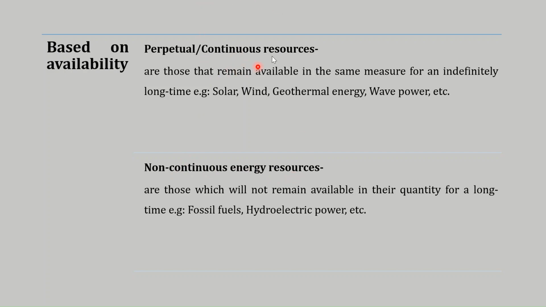So as the name suggests, these resources will remain available in the same measure for an indefinitely long time. For example, we have solar energy, wind, geothermal energy, or wave power. And the non-continuous energy resources are those which will not remain available in their quantity for a long time. For example, here we have the fossil fuels and the hydroelectric power.